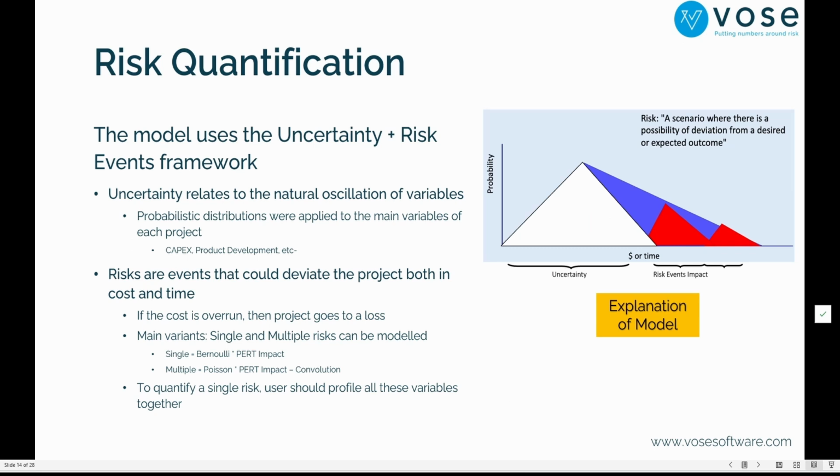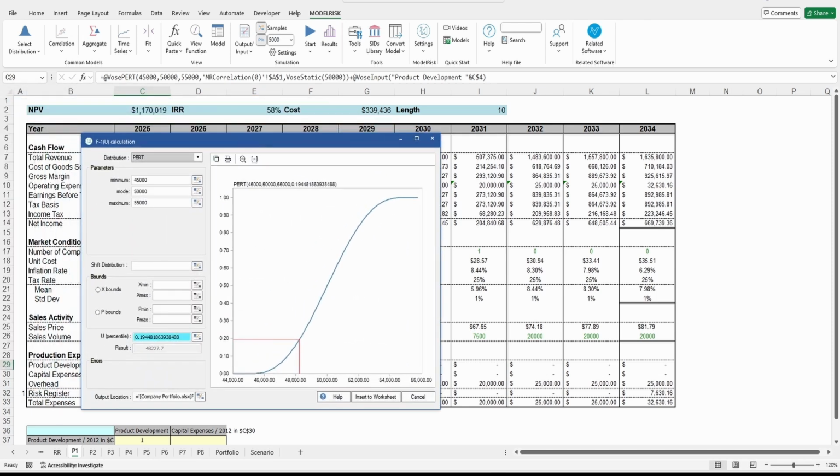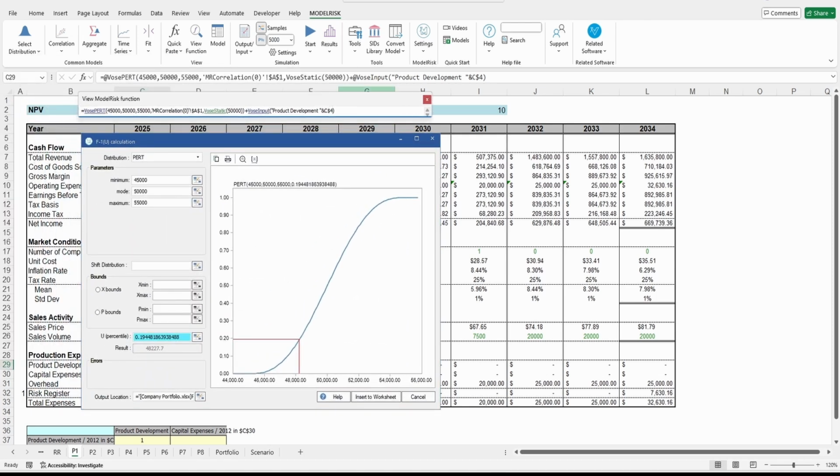Right? Now, what we did for each one of the projects, because it is going to be a portfolio of projects, we added uncertainty and risk events impact. And I will show you that in the model. We have project one here. You see project one. And what we did, we added some distributions to it. You will see here, for example, for the product development first year, we have a distribution. We press here view function, right? So you see that ModelRisk is going to be an additional tab in Excel, with all this functionality.